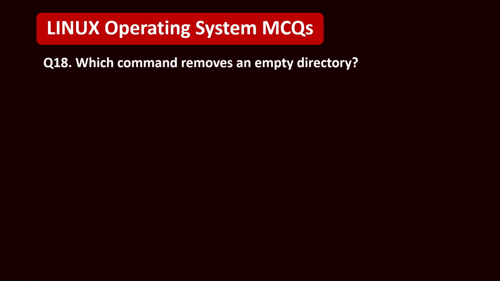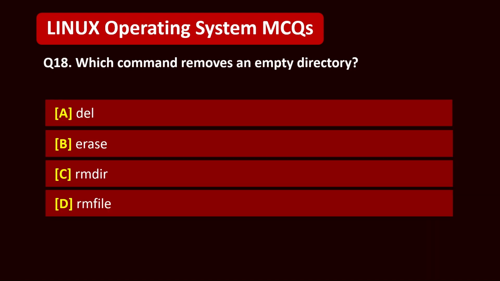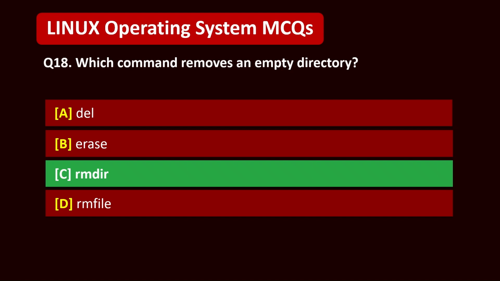Question 18. Which command removes an empty directory? A. Del, B. Erase, C. Rmdir, D. Rm file. 5, 4, 3, 2, 1. Correct answer is C. Rmdir.